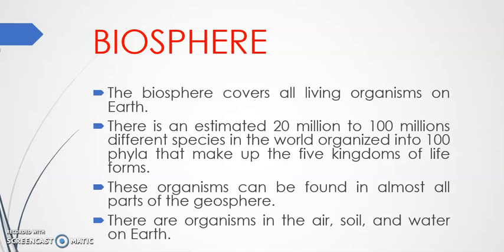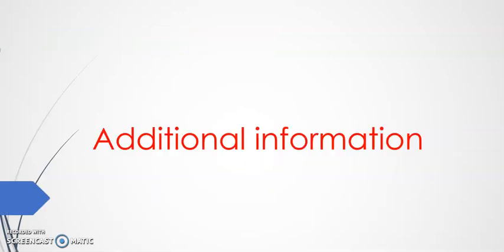There is an estimated 20 million to 100 million different species in the world organized into 100 phyla. That makes up 5 kingdoms of life forms. These organisms can be found in almost all parts of the geosphere. There are organisms in the air, soil, and water on the earth. Here, I give you some additional information.